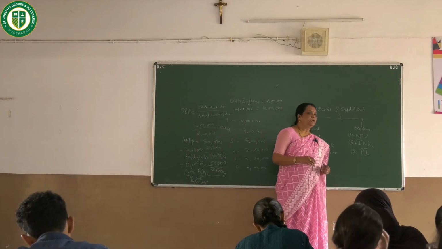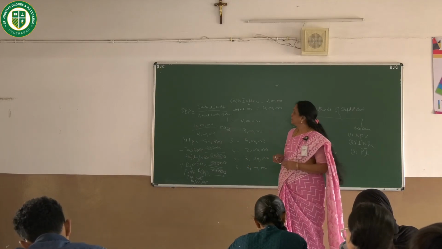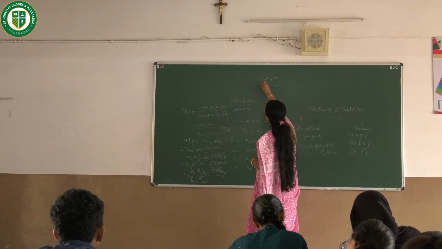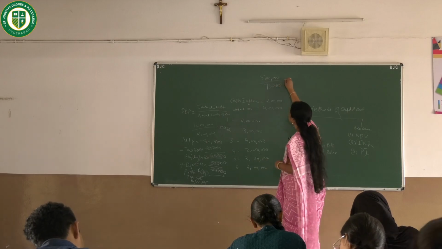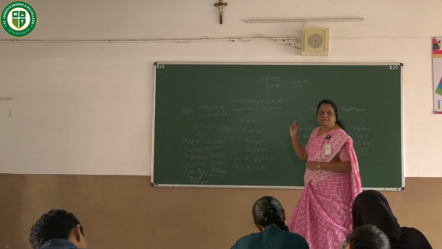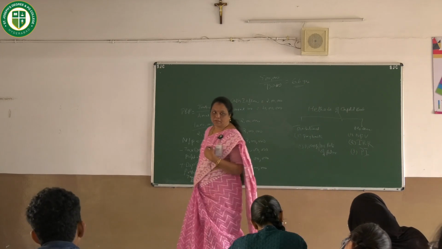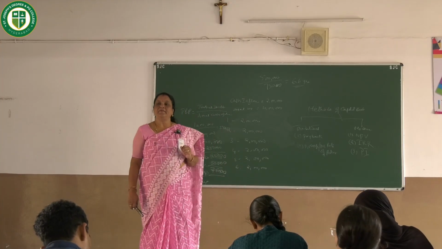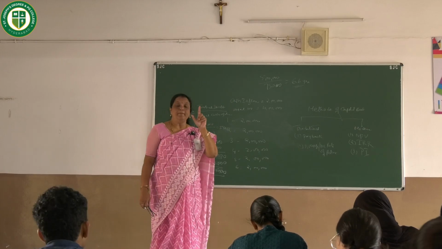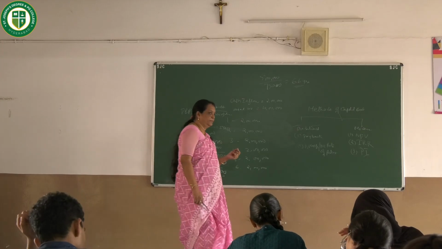Now apply the formula, initial investment divided by cash inflows. So initial investment is 5 lakhs divided by 75,000, which is 6.6 years. So it is taking 6 years, 6 months for us to get back the amount. Is it clear to everyone? 6 years, 6 months.